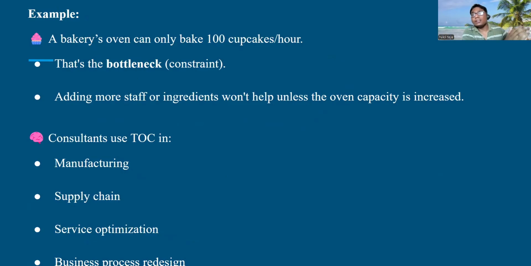That is the constraint, the bottleneck, which is limiting the performance, the output, and the efficiency. Adding more staff or ingredients won't help unless the oven capacity is increased. As simple as that. So we identify the bottleneck and then come up with a solution.